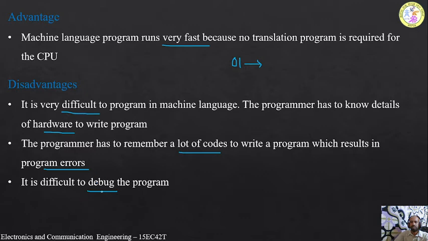It is difficult since, for example, if you consider one page of code where everything is in terms of zeros and ones, then it is highly difficult to debug where the error has occurred. When you run the program, it is difficult to identify where actually the error is.